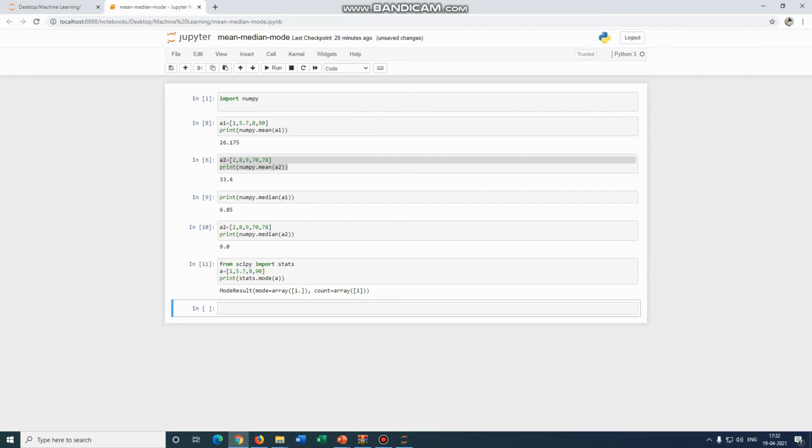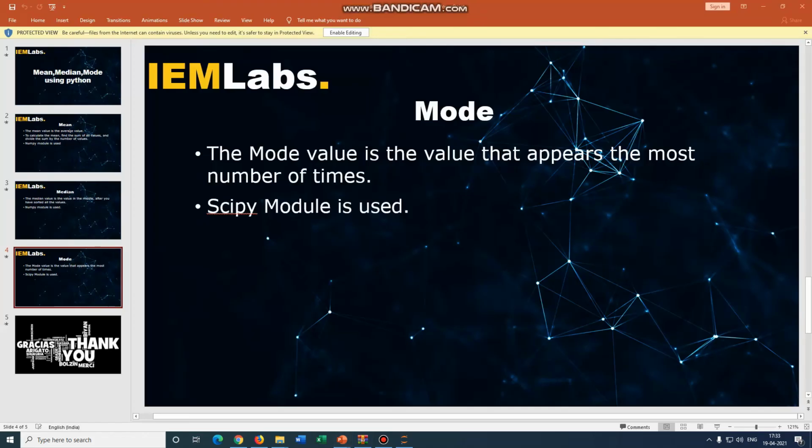Check the output. Here I have taken every number 1 time, that's why the count array equals 1. Suppose I am taking 290, then suppose 38. Now let's check the result. See, here we have 8 the most number of times, so the count of 8 is 3. And that's all for this module.